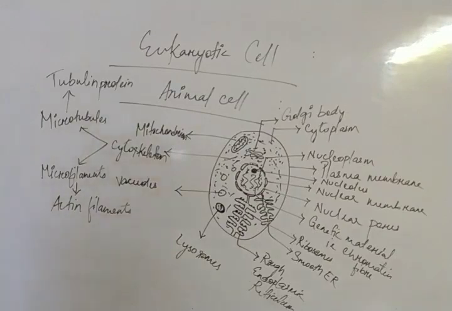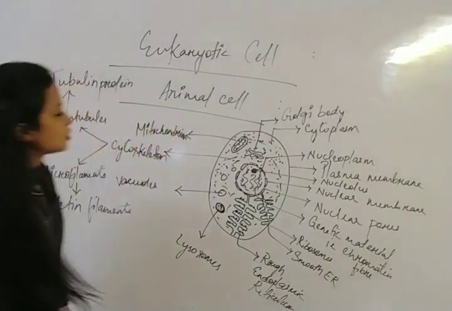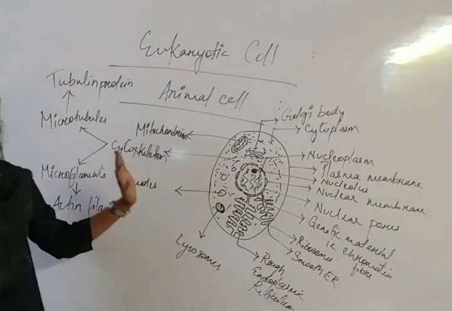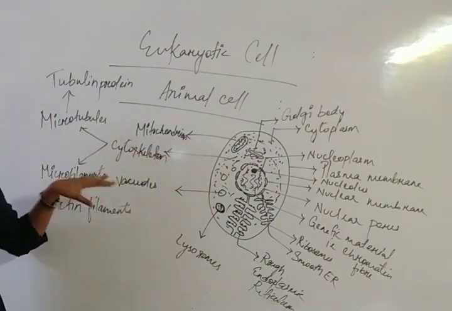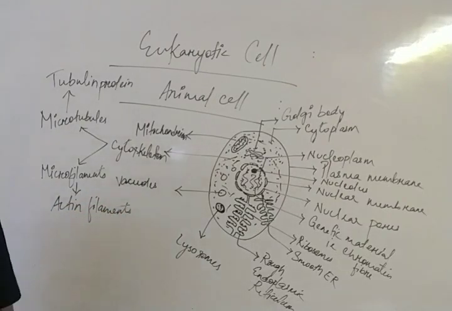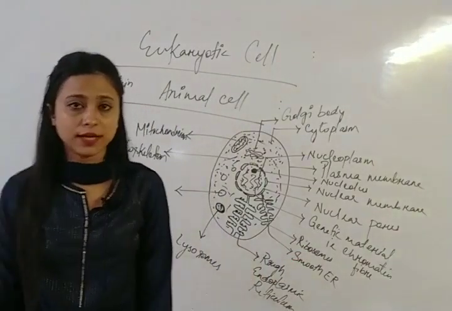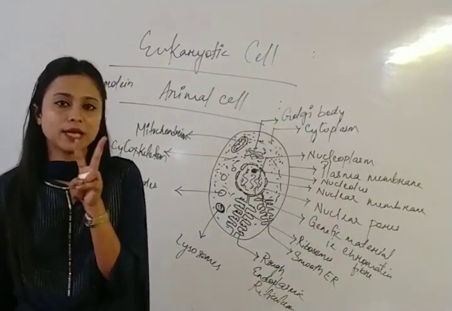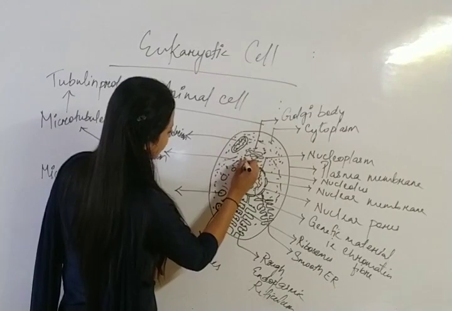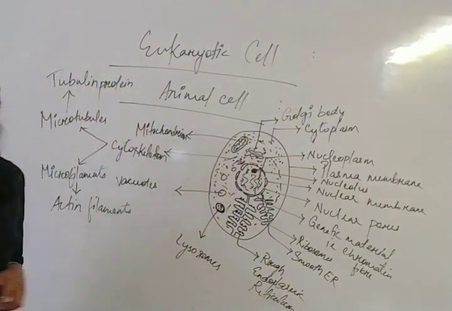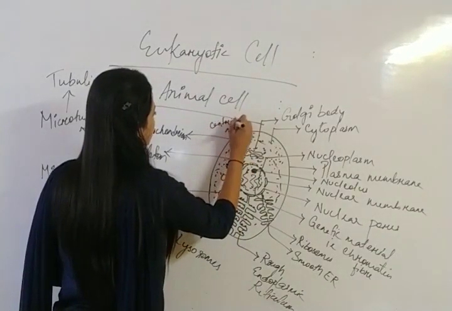Clear? So this is the animal cell, and if you missed anything, it is fine. Okay, so keep in mind that the animal cell consists of what? Membrane. Okay, means eukaryotic cell. In a eukaryotic cell, cell organelles are present, and those cell organelles we have already discussed here. Okay, one more thing. So in animal cell there is a presence of what? Centrioles. Two centrioles. Okay, let me draw here. This is a centriole and this is the centriole. Clear? Let me write. These are the centrioles.